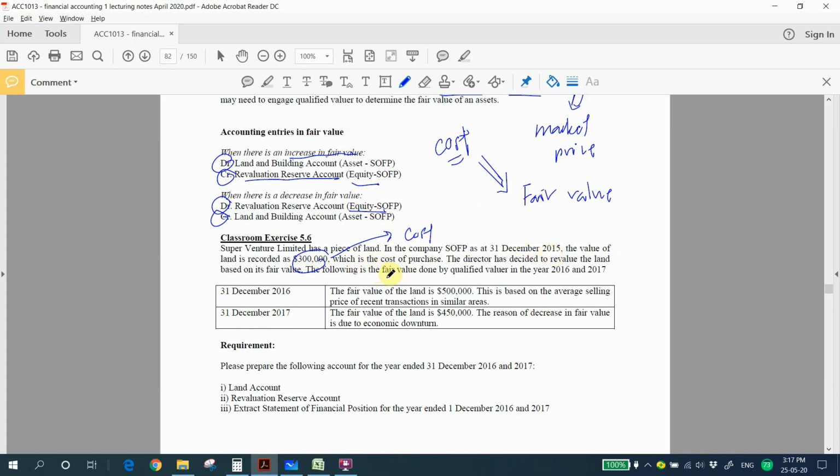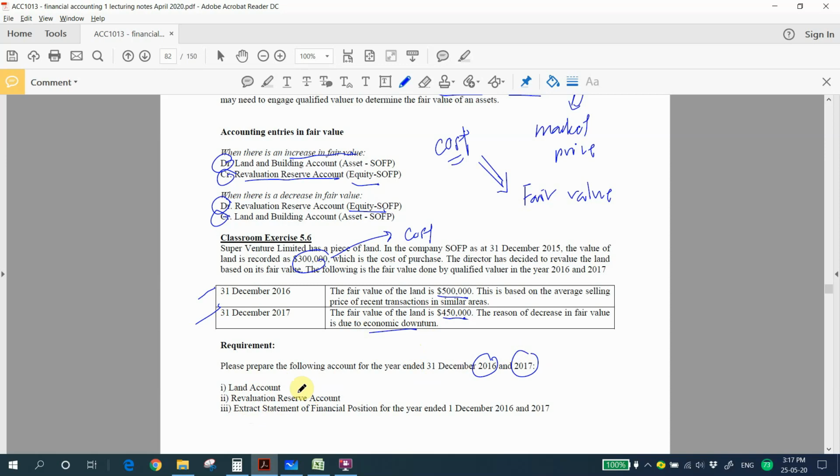The following is the fair value done by a qualified valuer in the years 2016 and 2017. At 31st December 2016, the fair value of the land is 500,000. This fair value is based on the average selling price on recent transactions in similar areas. At 31st December 2017, the fair value of the land adjusted to 450,000. The reason for the decrease is due to economic downturn. We are required to prepare the following accounts for 2016 and 2017: land account, revaluation reserve account, and lastly, an abstract statement of financial position.